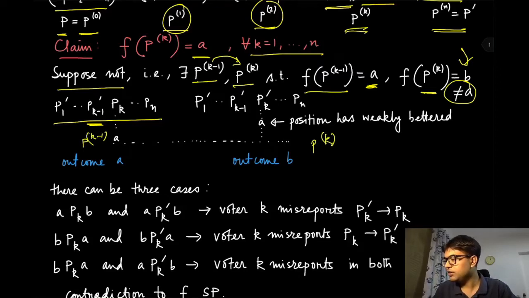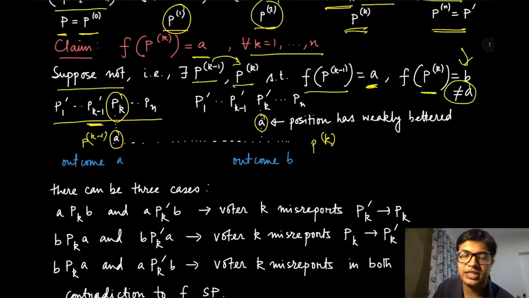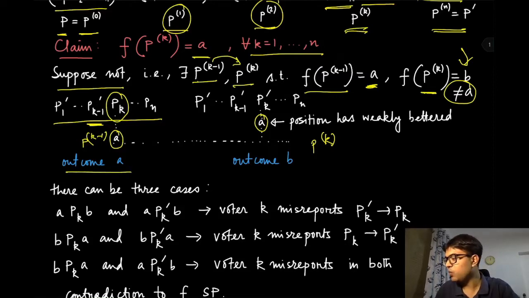So for player k, the relative position of A in the preferences has weakly increased. A has gone weakly better off, weakly above its position as it was in P(k minus 1). And we are assuming that the outcome here was A, while the outcome here is B.